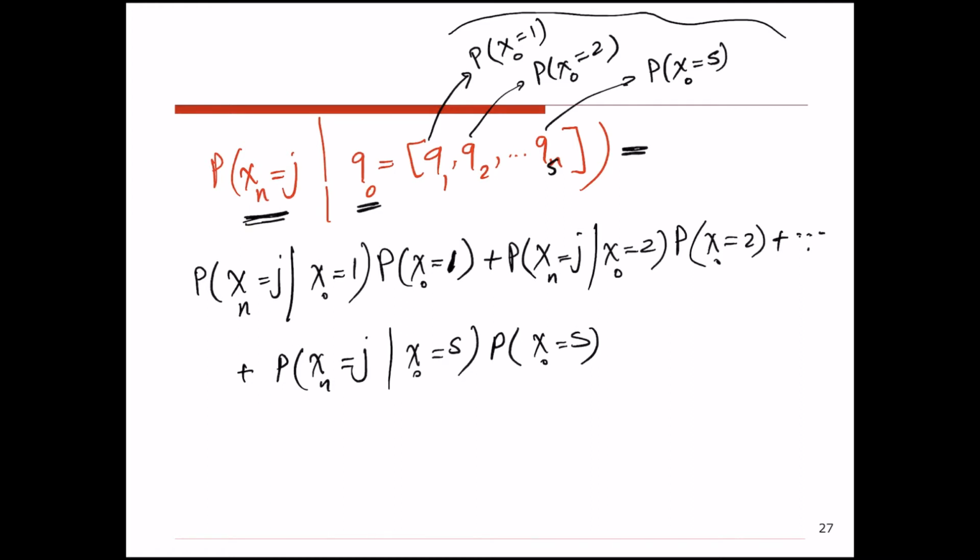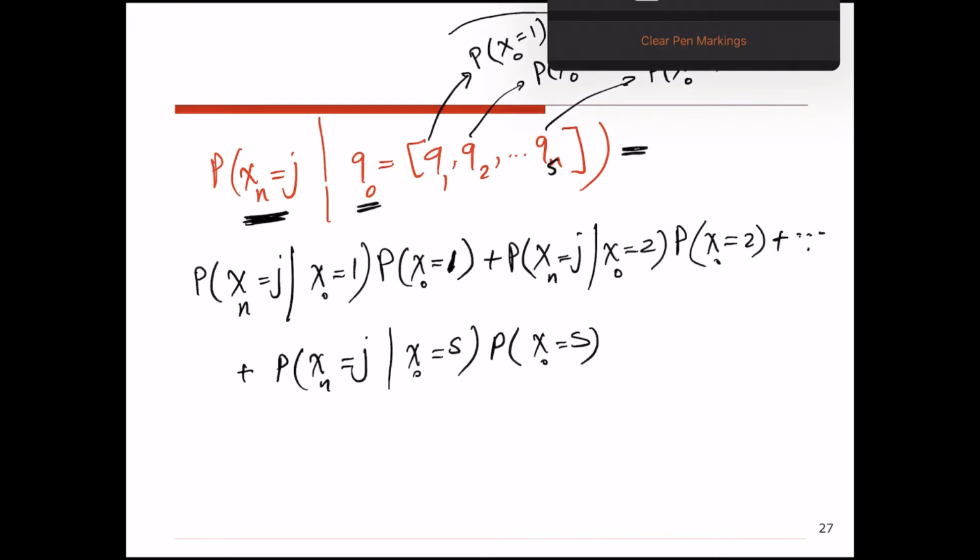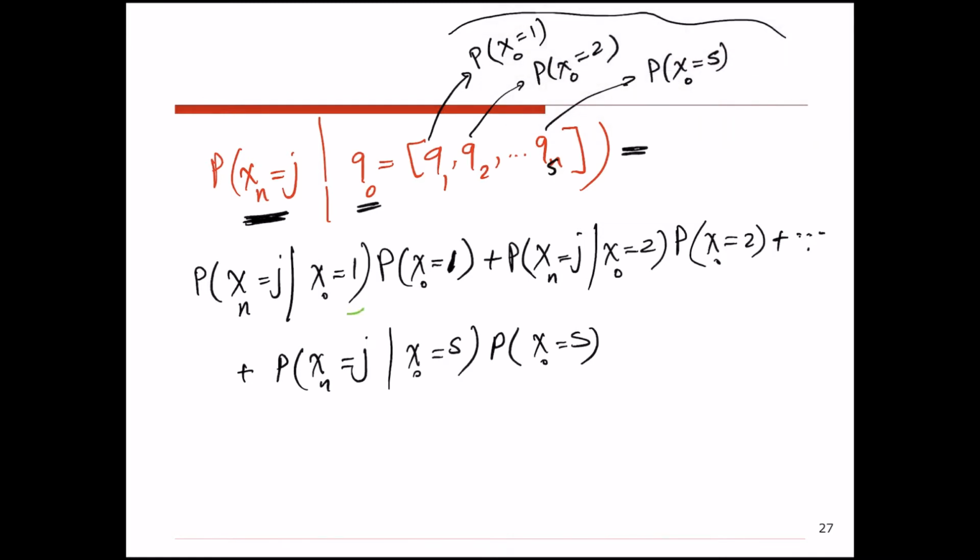So I want to know what is the probability that after n transitions I end up at the state j. So I just condition on all possible scenarios where I can be initially and I end up at the state j after n transitions. So we do all these conditional probabilities and then we add them up because we don't know exactly which scenario happens. So that's what I mean: scenario 1 happens, or scenario 2 happens, or scenario 3, all the way to scenario S.